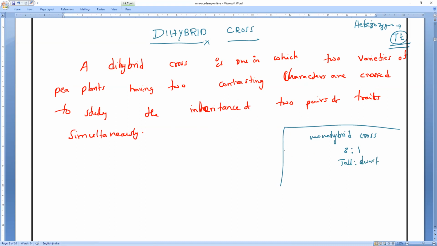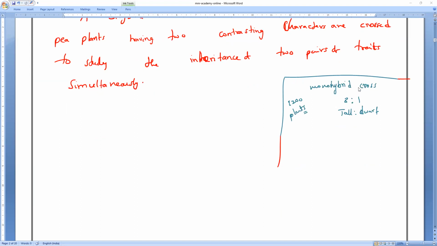Now, for example, they will ask you, I have given you, let me take now 1,200 plants. How many plants given? Everybody? 1,200 plants is given totally. Then how many tall plants and how many short or dwarf plants they'll ask you. By that time, keep in mind how to solve. Mr. Harish, this is a common question. Everybody, if you are having any doubt, you can ask me. This is the most common question which they will ask you in the exam. So what is the total ratio? Can you tell me by this time? What is the total ratio? Everybody. Total ratio, speak loudly. 4. Am I right or wrong?